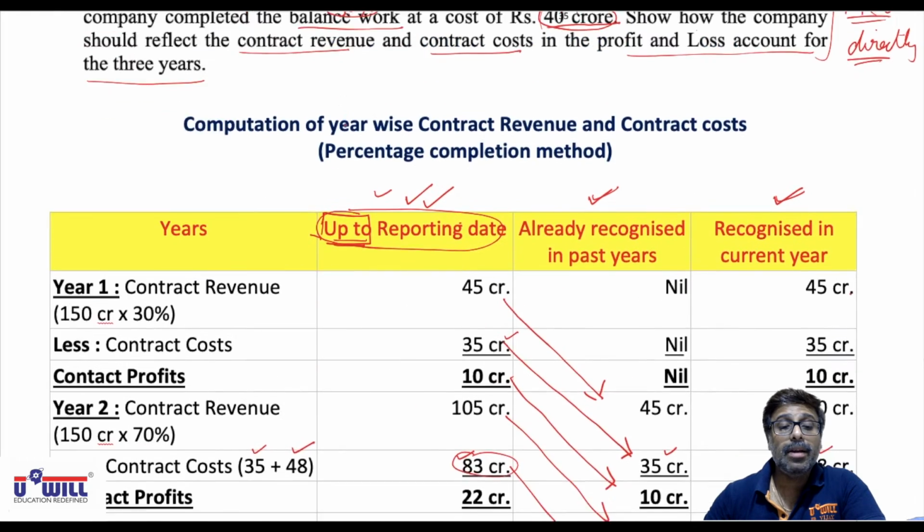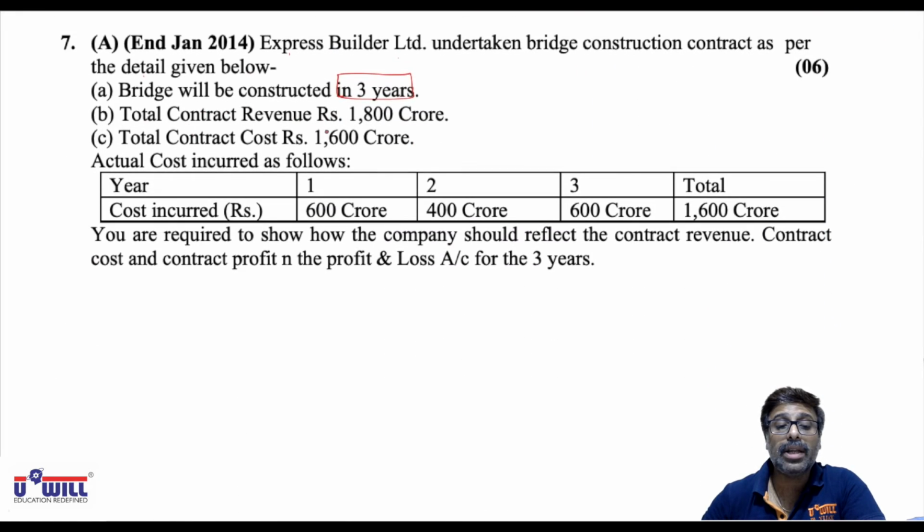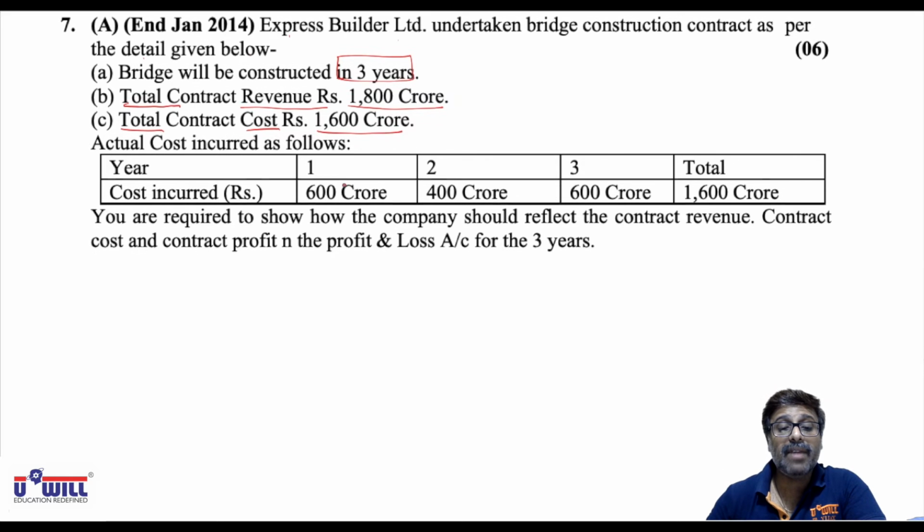Total contract revenue is 1800 crores and total contract cost is 1600 crores. Year 1, out of 1600 you have done 600 crores of work. Year 2, 400 and year 3, 600. You can count it, 600 plus 400, 1000, plus 600, total cost is going to be 1600 crores. You are required to show how the company should reflect the contract revenue, contract cost and contract profit in the profit and loss account for 3 years.